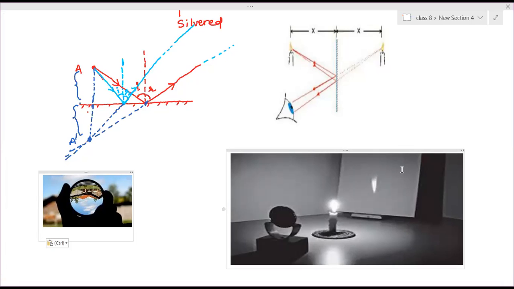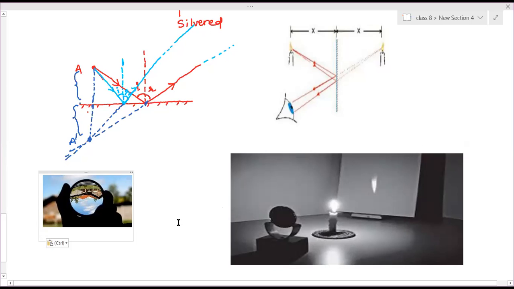Real images are those images which can be formed on the screen, and virtual images cannot be formed on the screen. To obtain a real image, the reflected rays will meet, that is, intersect in front of the mirror.